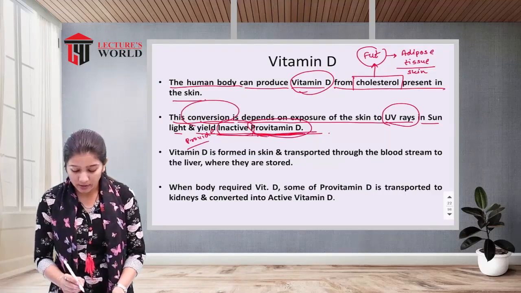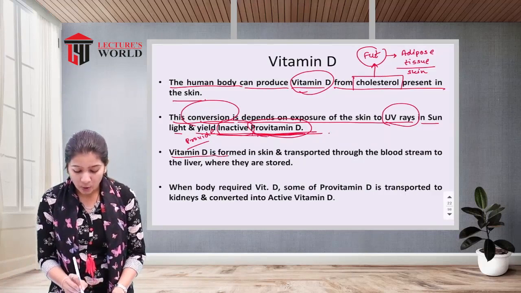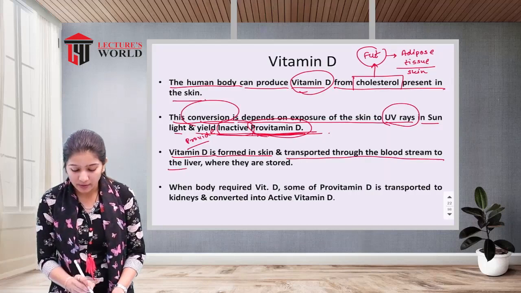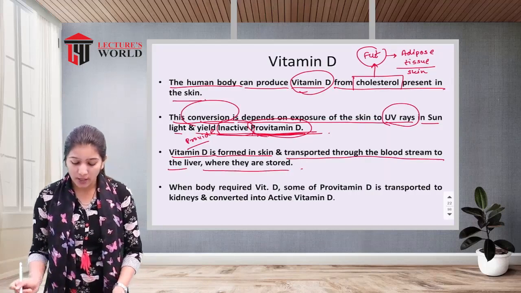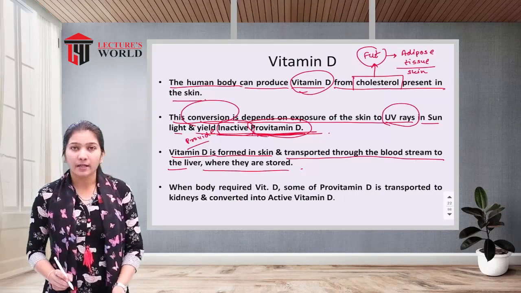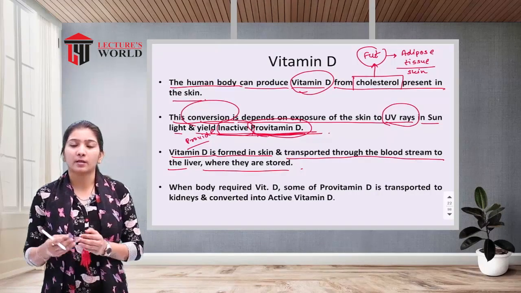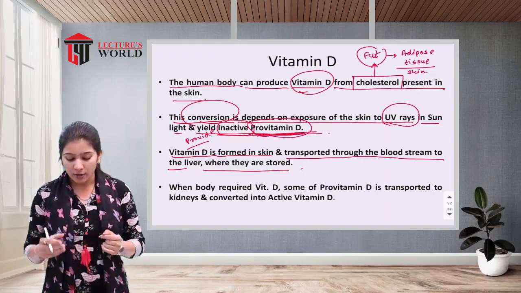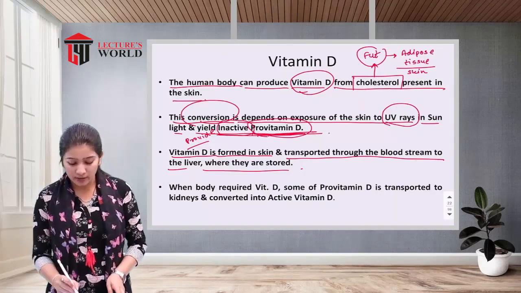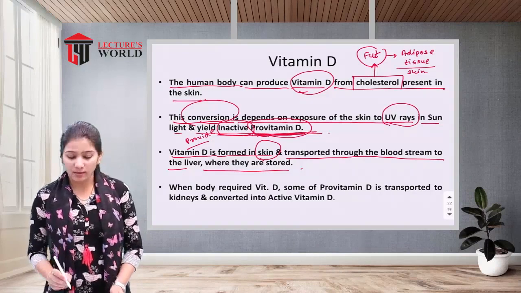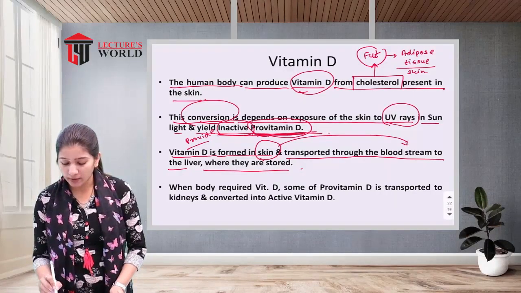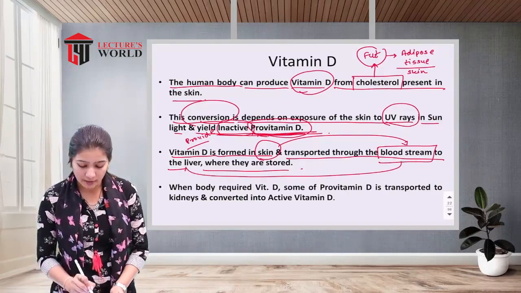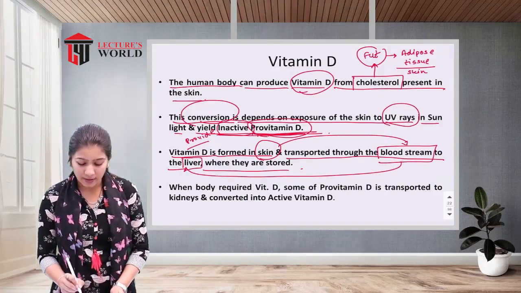Now next, what happens? Vitamin D is formed in the skin, transported through the bloodstream to the liver, where it is stored. So this vitamin D is formed in the skin when the skin comes in contact with the ultraviolet rays of the sunlight. It is produced in the skin, from the skin it is transported into the bloodstream, and from the bloodstream it is transported to the liver, and in the liver it is stored.